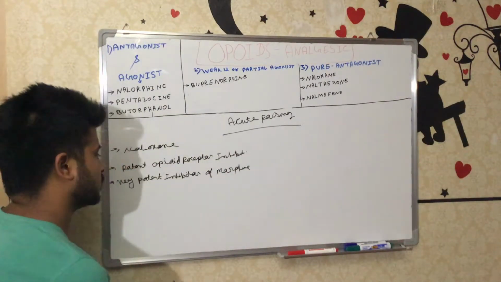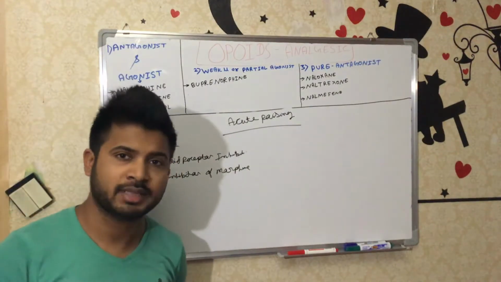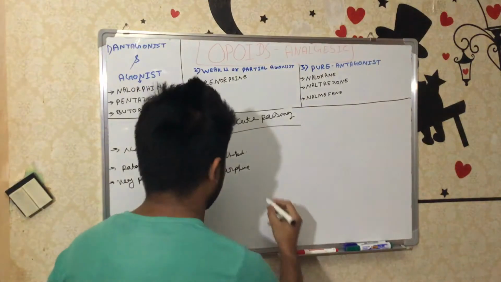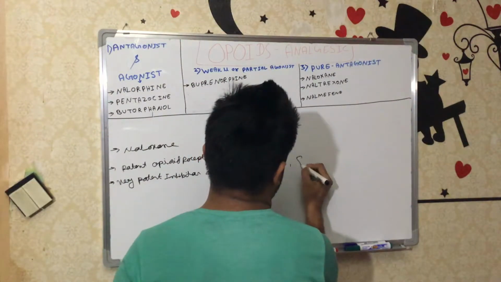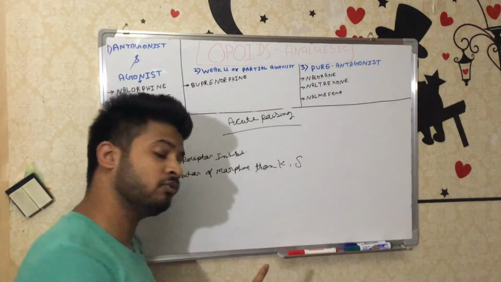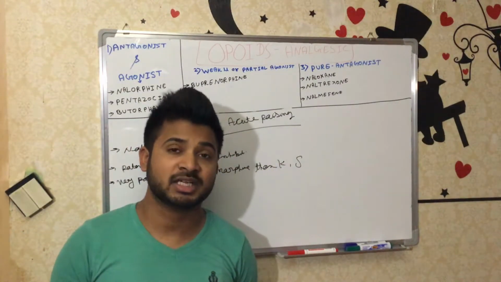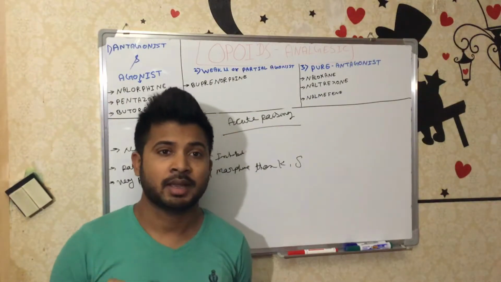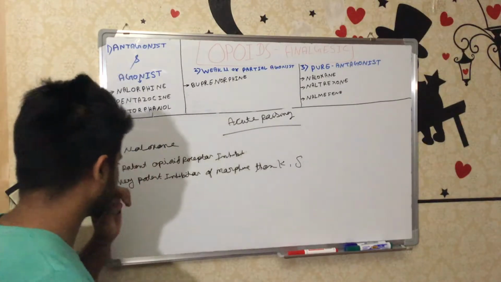Even in a low dose it can completely block the mu receptor, then the kappa and delta. And as we know, morphine also acts very potently on the mu receptor, then kappa and delta. That's why it is, we can say, an absolute antidote of morphine.